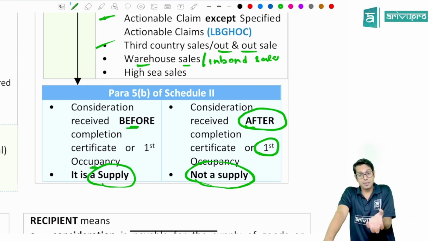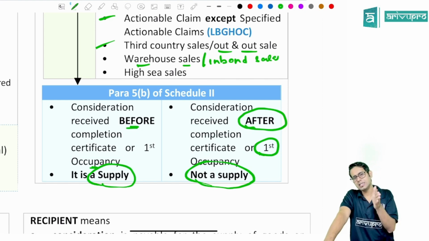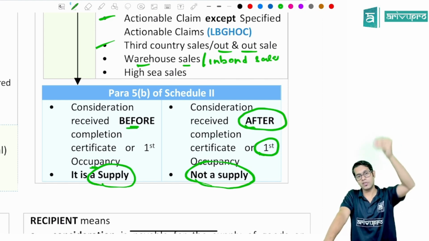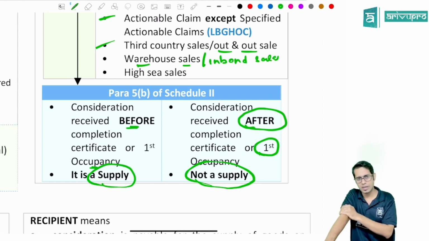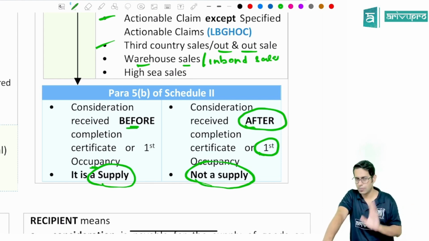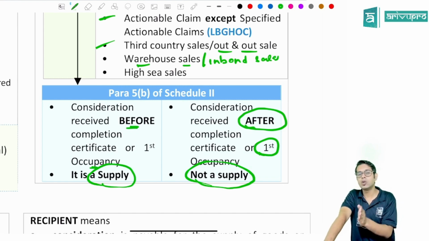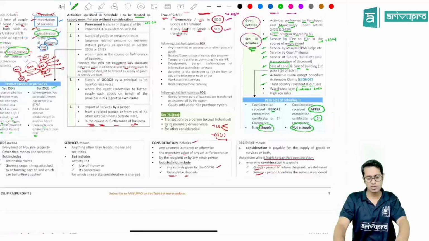So if you are purchasing a flat, and for the purchase of the flat you are giving the money before receipt of the completion certificate, which is required to be obtained by the builder, then your transaction will be treated as supply, and therefore you will have to pay GST along with whatever amount you are paying. But if you are paying the money after obtaining the completion certificate, then that transaction will not be treated as supply, and therefore no GST will be applicable.